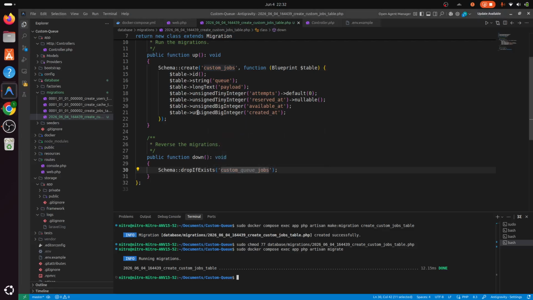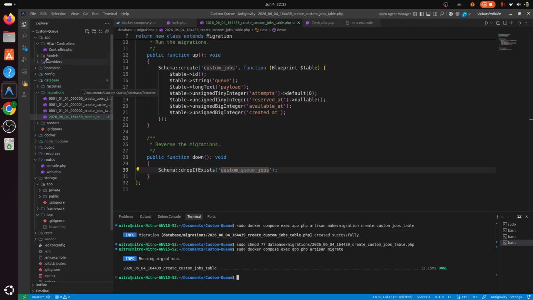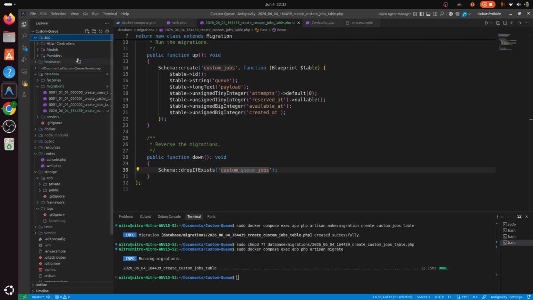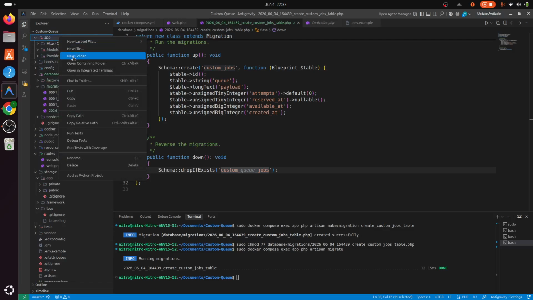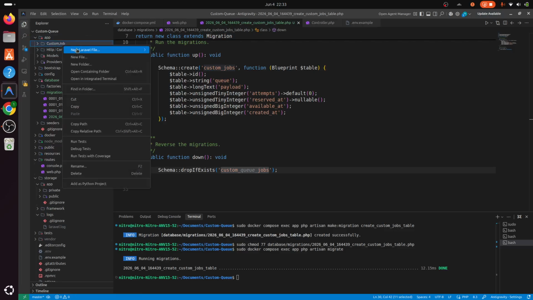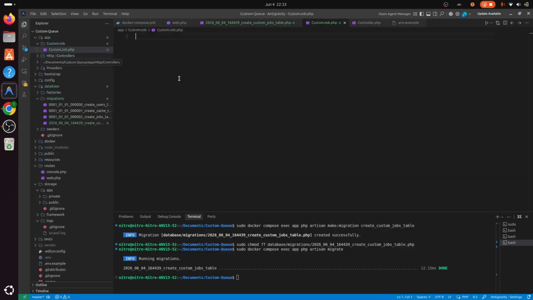Okay. So now we want to have a service that stores these jobs into our table. So for that, let me create a folder and name it CustomJob, and inside this folder, let's create a new file called CustomJob.php.